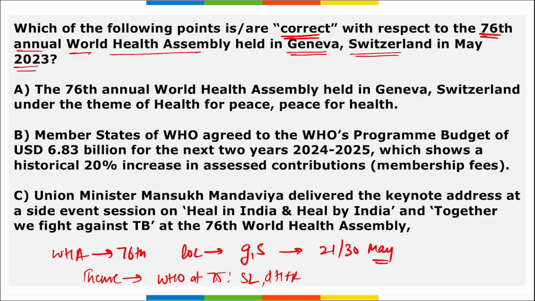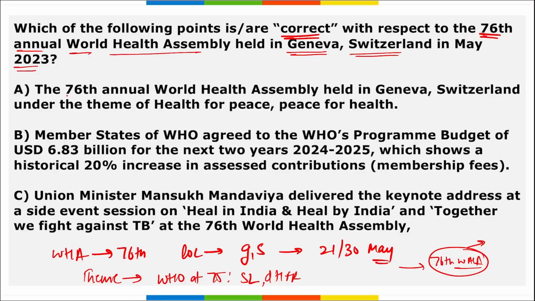Then next thing, remember, our Union Minister Mansukh Mandavia, that comes under the Ministry of Health and Family Welfare, represented India during this 76th World Health Assembly. How the question can be framed from this part is that who represented India during the 76th World Health Assembly? He will be Mansukh Mandavia. Correct? Then remember, member states of WHO agreed to the WHO's program budget of $6.83 billion for the next 2 years, that is 24 to 25.